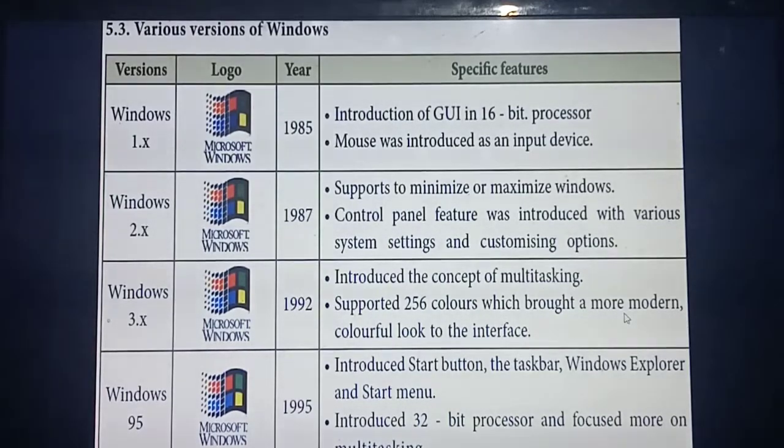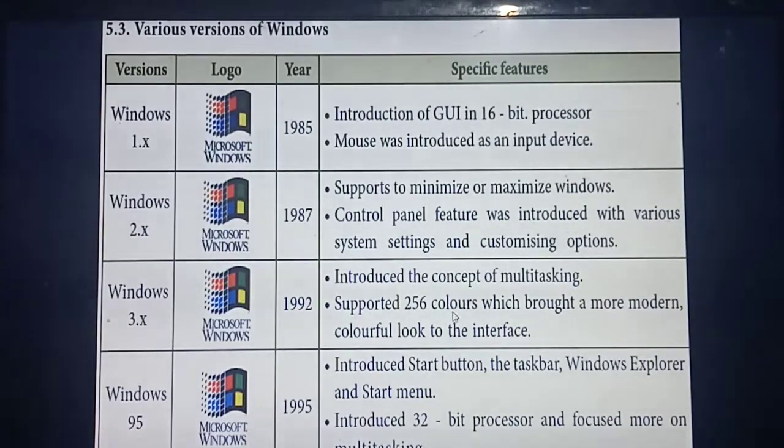Multitasking. Okay, so from this year onwards, this operating system will support nearly 256 colors. 256 colors, you might think it is only red, green, blue colors. No, not like that. That means light red, then dark red, then lighter than light red, isn't it? Likewise, they have introduced that many colors. So this operating system supports nearly 256 colors.